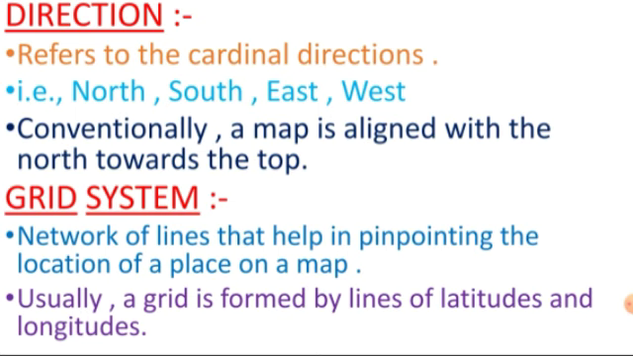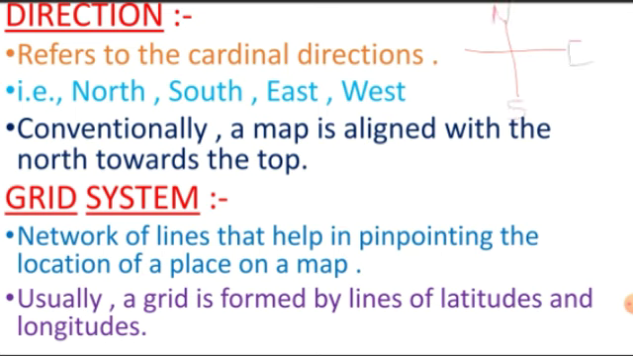Now let's go ahead. Direction. It refers to cardinal directions that are north, south, east and west. Now see here. You all must be knowing these 4 basic directions, right? This is north, this is south, this is east, this is west. And there are 4 more directions, but now we will learn only 4 directions, that is north, east, west and south. And conventionally a map is aligned with north towards the top, right?